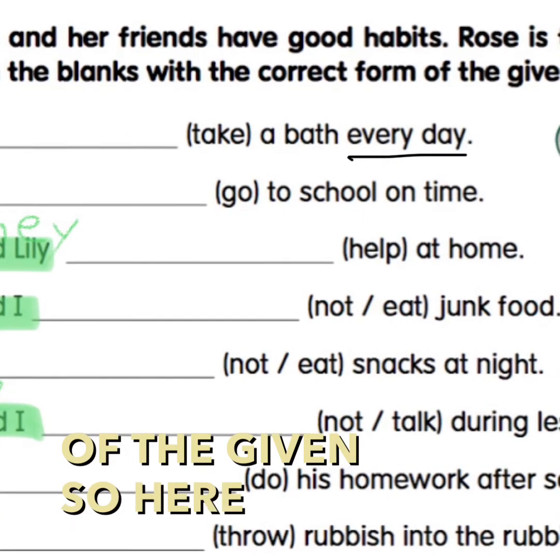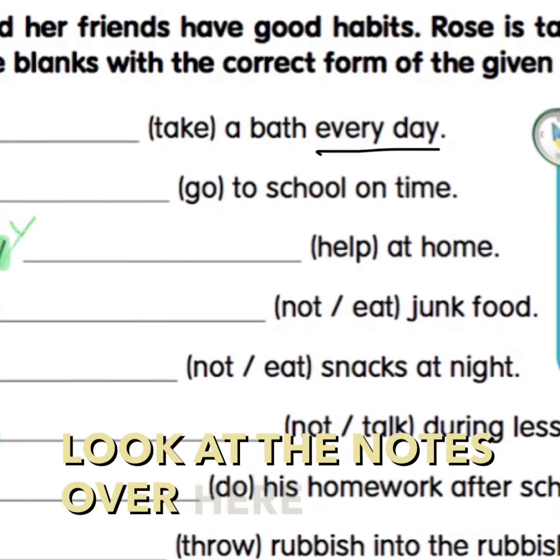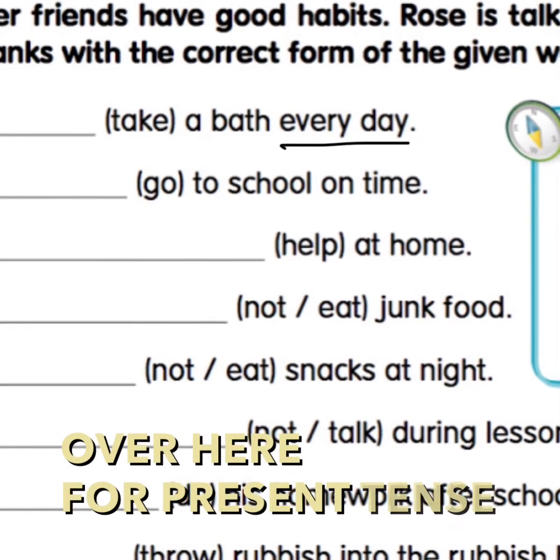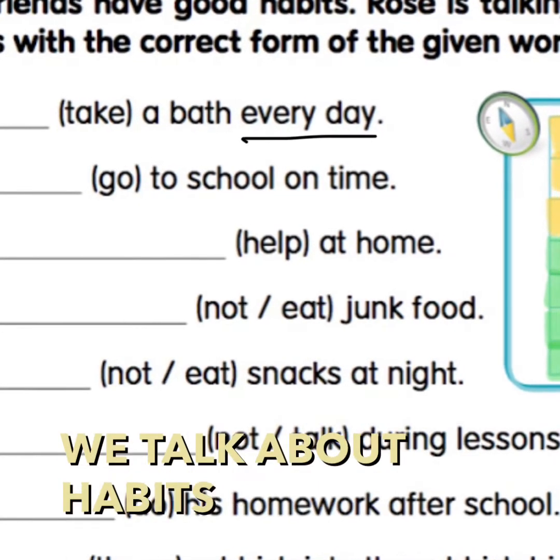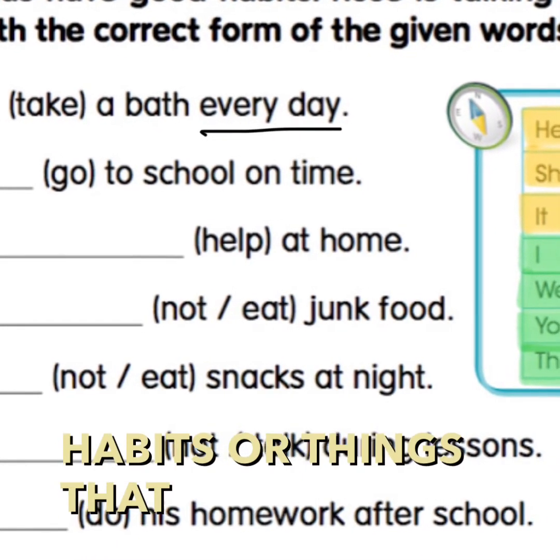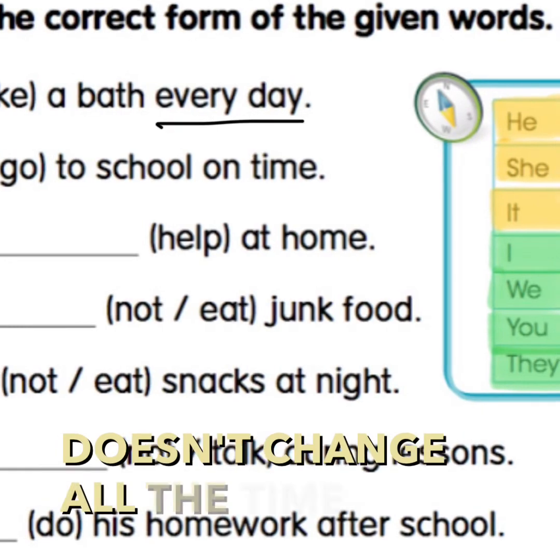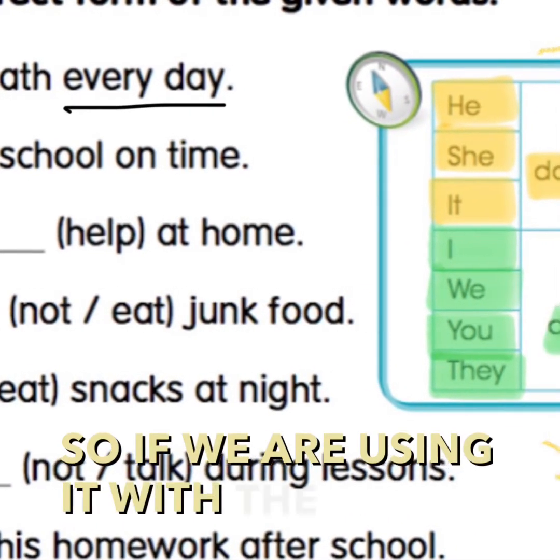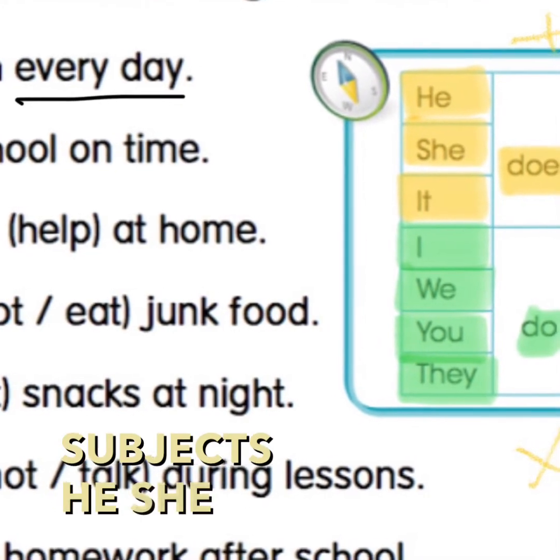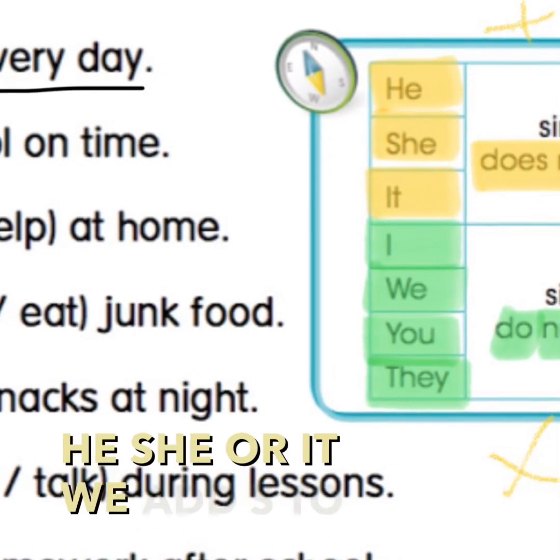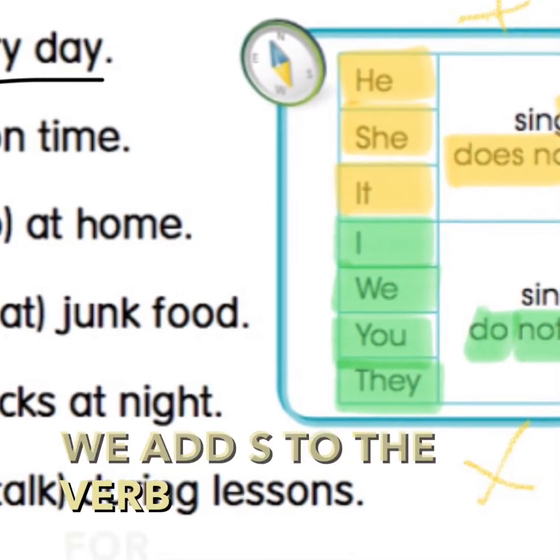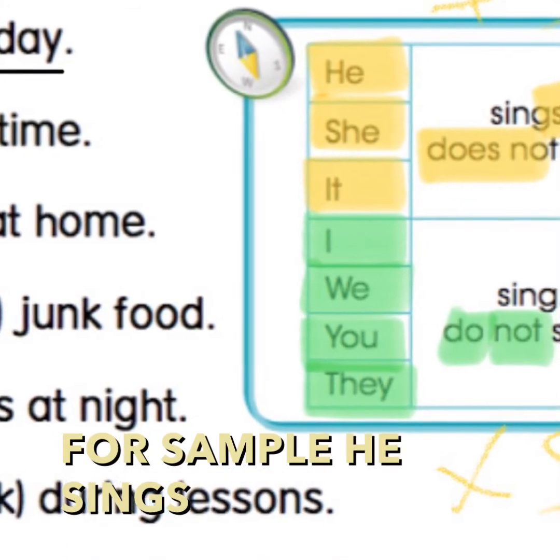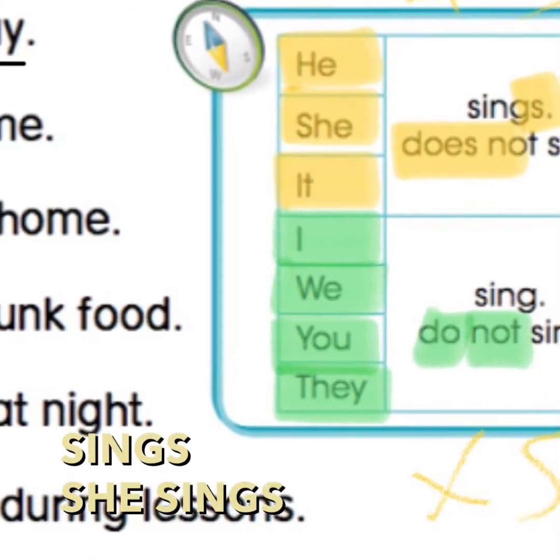So here, let's look at the notes over here. For present tense, we talk about habits or things that don't change all the time. So if we are using it with a subject he, she, or it, we add S to the verb. For example, he sings, she sings, it sings.